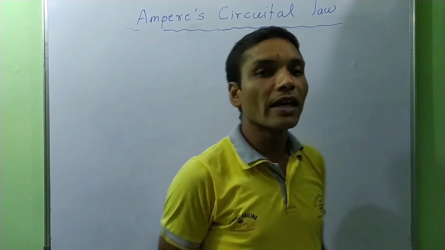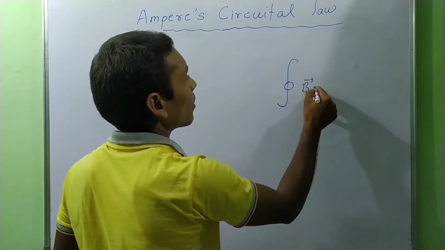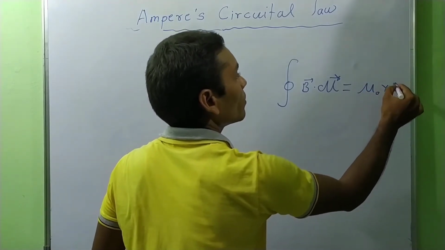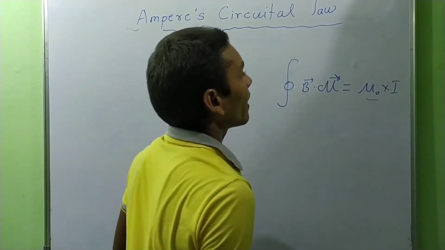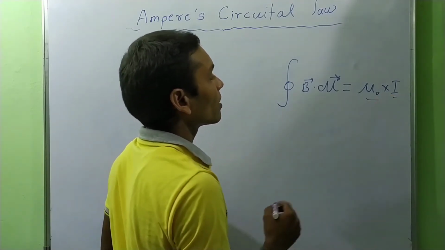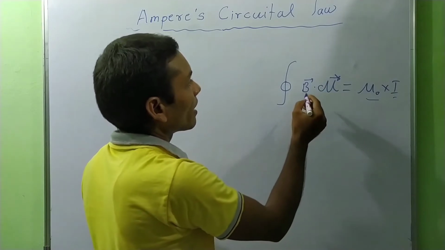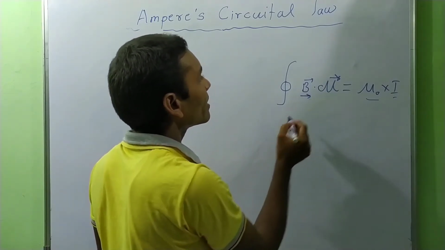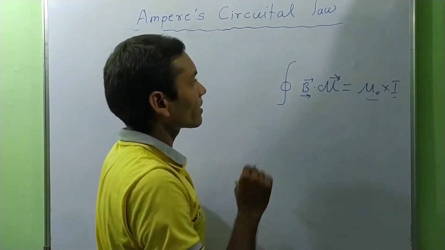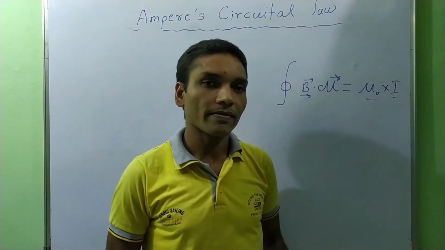Mathematically, Ampere's circuital law is represented by the line integration of magnetic field equals mu naught into current, where mu naught is the absolute permeability and I is the current flowing through the conductor. The circle in the integration shows that the line integration of magnetic field is along the closed circular loop or closed circuit. Now we will prove this.